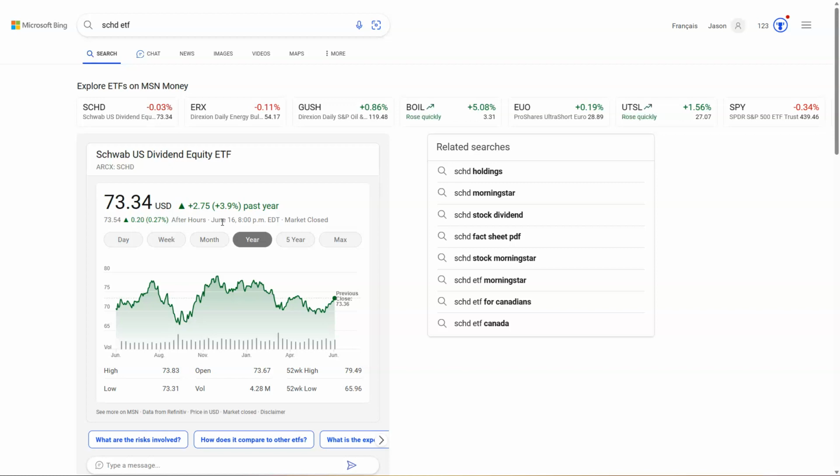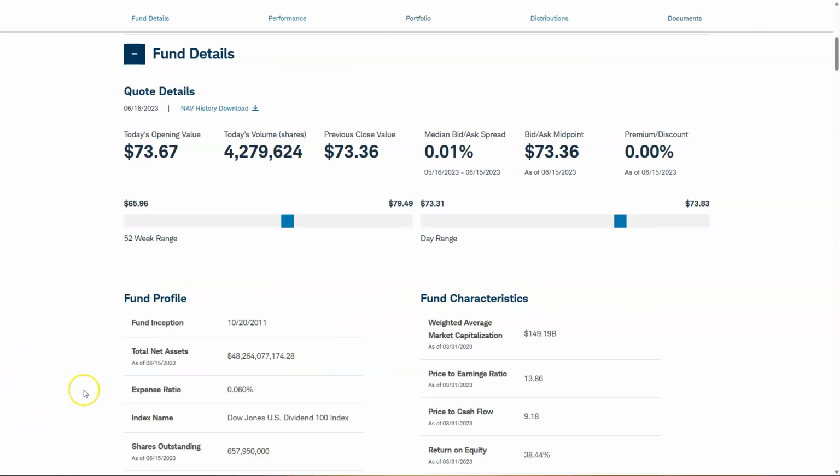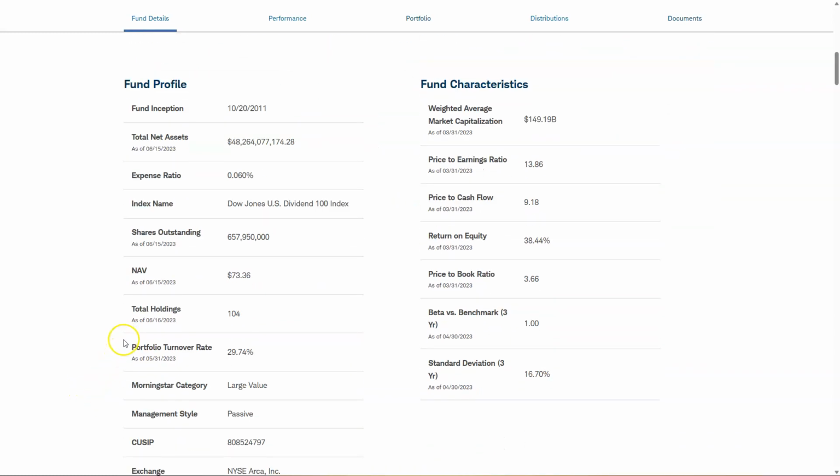But I don't particularly like this ETF, and we're going to get into why in a moment. But first, I want to talk about a few of the positives. Number one is the expense ratio. It's only at 0.06%. This is very, very low. And if you take into account that you get 104 holdings, I think that is super reasonable.